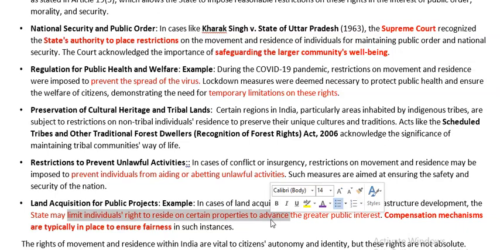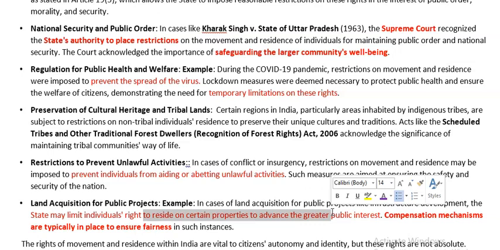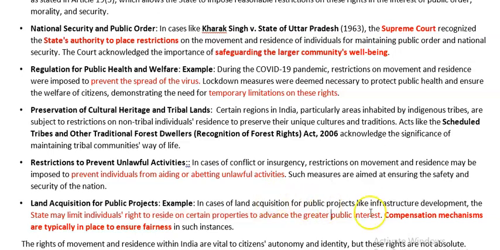Normally, apart from agricultural property, which is a special case, for normal residential property or any other commercial property, the state can prevent the residence of that particular individual in that area. Maybe that is the proposed site for a railway line or an airport or any other public welfare establishment. In that case, by paying the compensation, the state can acquire the land. That means the residence of that particular individual in that area is limited.